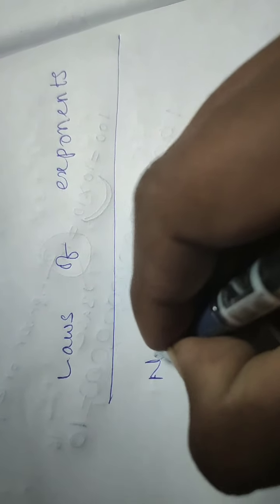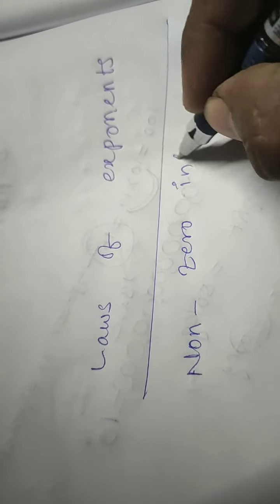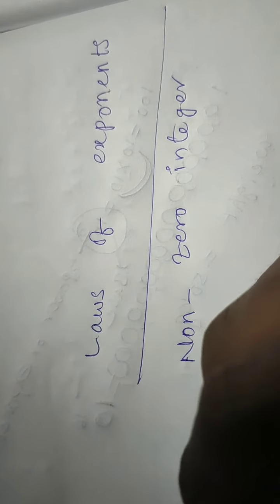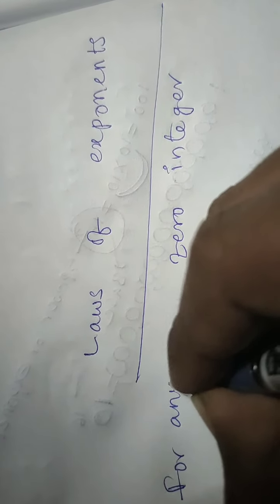Now this exponent has some rules, which can be called the laws of exponents. What are the laws? Laws are nothing but the formulas of the exponent chapter. So first, you take a non-zero integer, that is a.